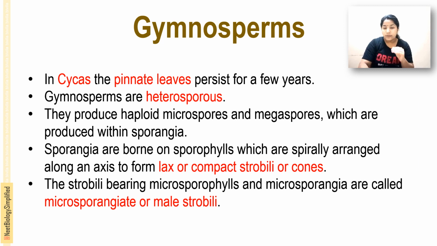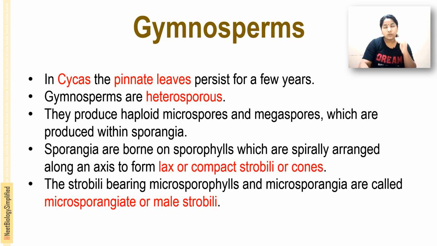These sporophylls are spirally arranged along an axis to form lax or compact strobili, or cones. The strobili bearing the microsporophylls and the microsporangia are called the male strobili or male cones, also called microsporangiate. That is in the case of Cycas, which has pinnate leaves that persist for years.